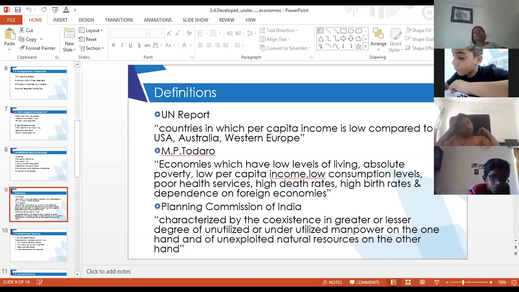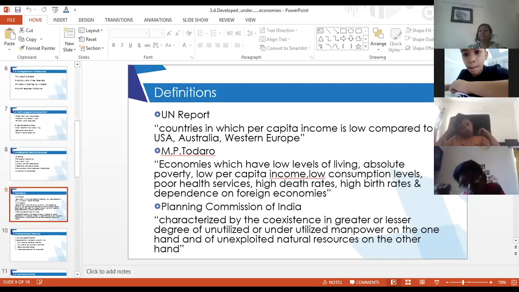So all of them have one basic thing in common, that these economies have unexploited natural resources, and the human resources that they employ are also not efficient.